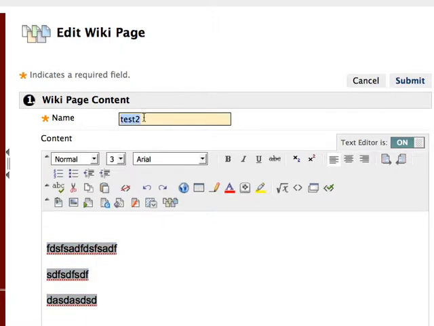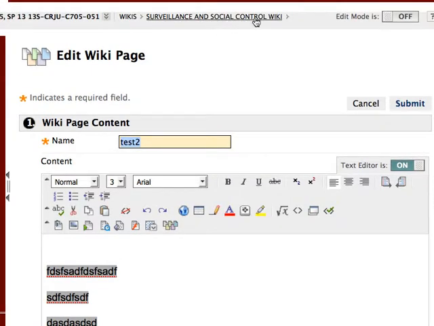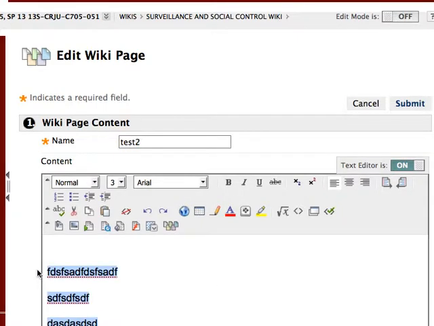So let's start at the top. Make sure your name is the same as your assigned name. Make sure your content is correct. One of your classmates thought that oversight and accountability was generic. Anything that was lacking in oversight, not so much. Remember, this is about surveillance and social control, so it's primarily from the government to the people. Just saying.